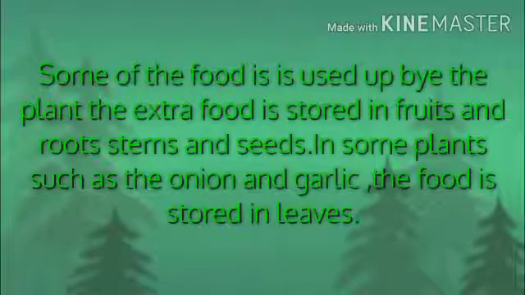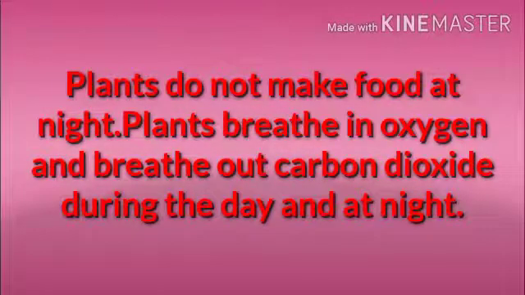Some of the food is used up by the plant. The extra food is stored in fruits and roots and also in seeds. In some plants such as the onion and garlic, the food is stored in leaves. Plants do not make food at night. Plants breathe in oxygen and breathe out carbon dioxide during the day and night.